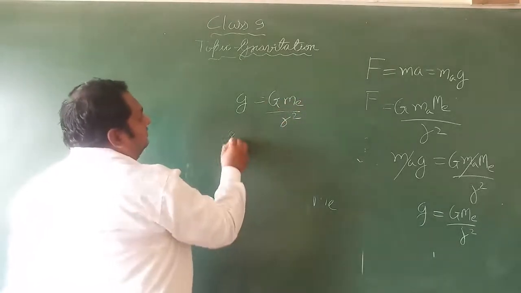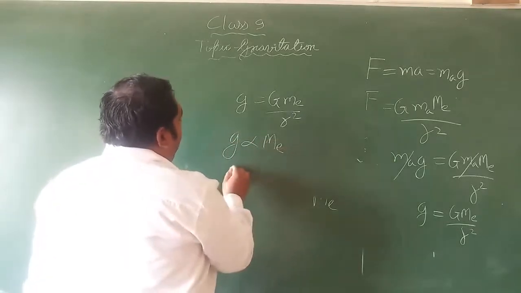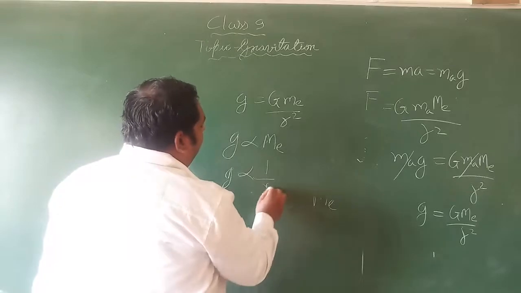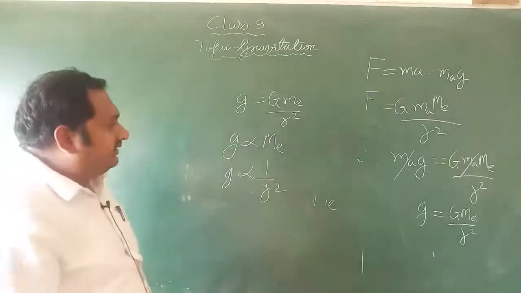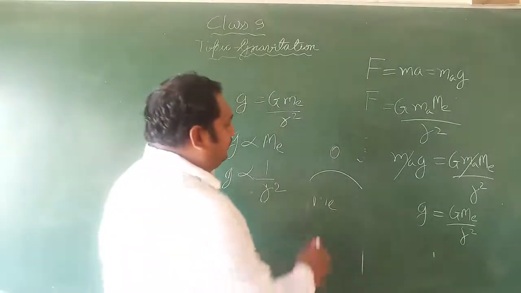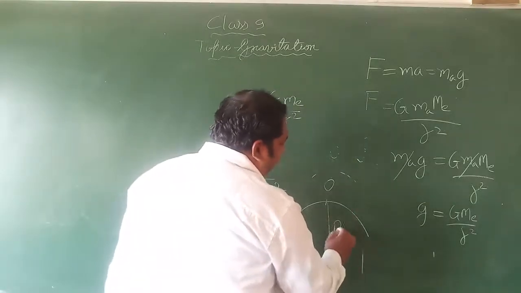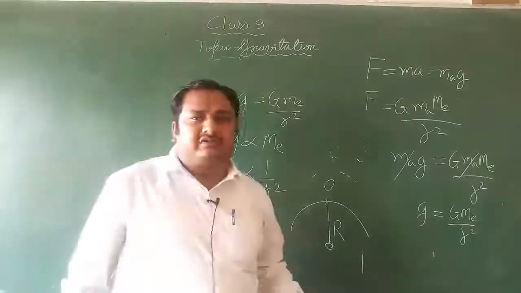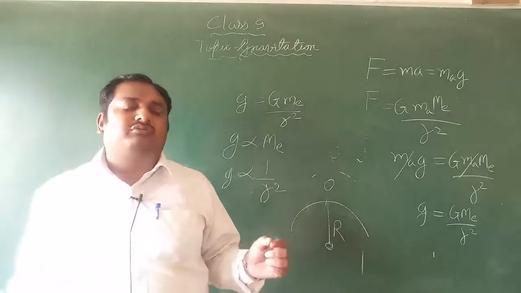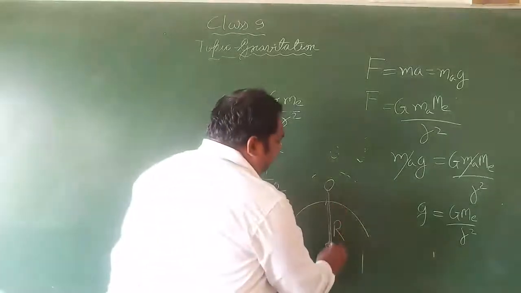So we can say that g is proportional to the mass of the earth, and g is inversely proportional to the square of the distance. Now, suppose this is the earth, this is the apple, and this is the radius of the earth. Because the radius of the earth is a very large quantity, thousands of kilometers, if you add or subtract 1 meter it makes no difference. So we can assume this distance as the radius of the earth.